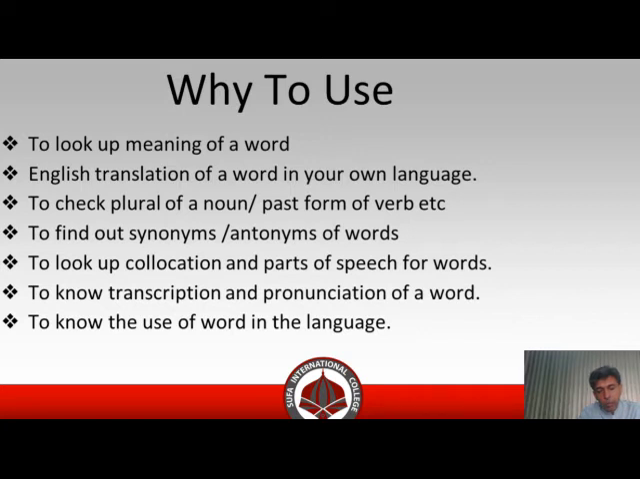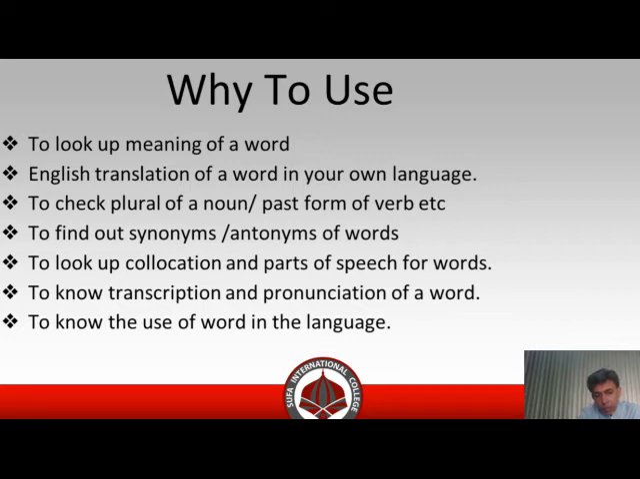So the English translation of the word in our own language has its own importance. The third point is to check the plural of a noun, the past form of a verb, etc. When we make use of a dictionary, the words are categorized into different parts of speech: noun, adjective, verb, etc. And the dictionary tells us to which part of speech that word belongs.